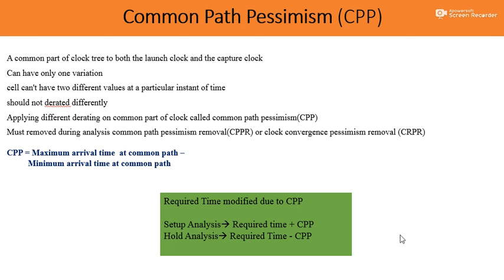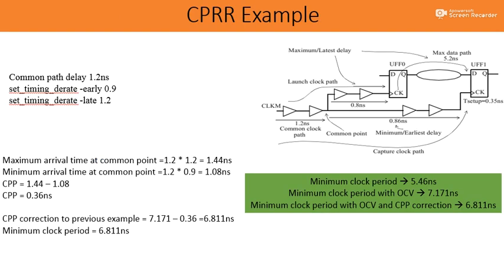So now what we have seen is that the required time is going to vary because of the CPP value. Now in order to correct my previous example, because of the CPP effect, I have observed the CPP effect on the common path. In the common path, the maximum arrival time was 1.2 into 1.2, 1.44, and the minimum arrival time is 0.9 into 1.2, 1.08. So the CPP value is the difference of both, 0.36 nanosecond.